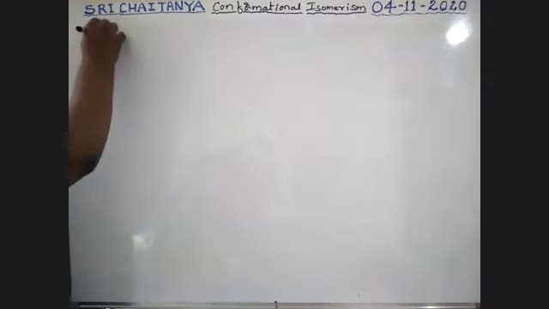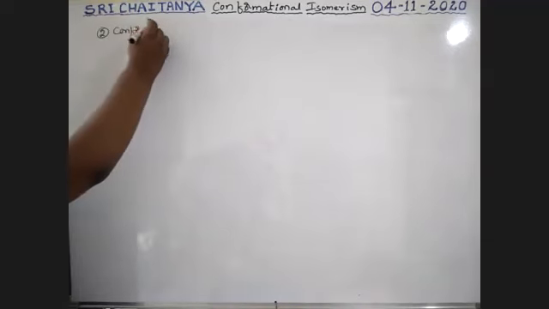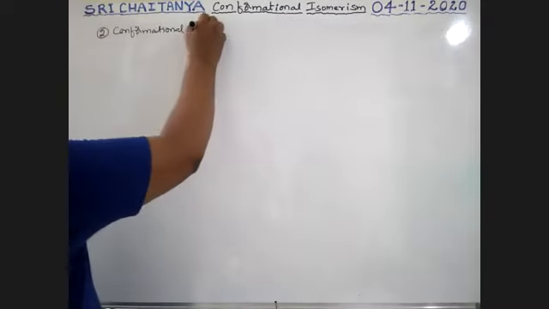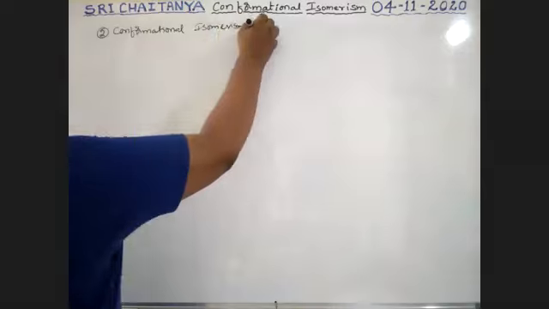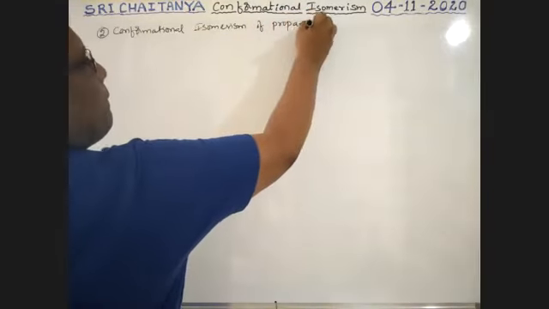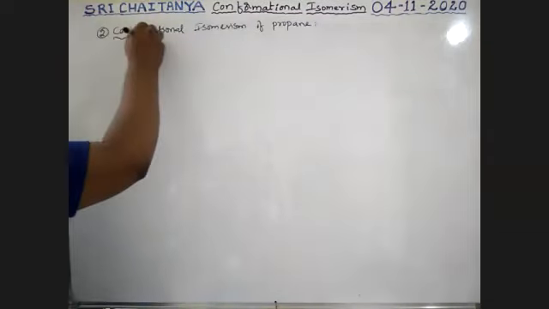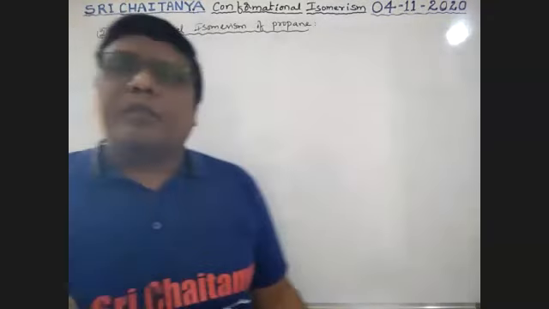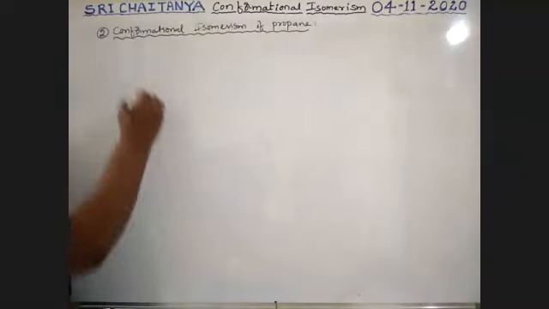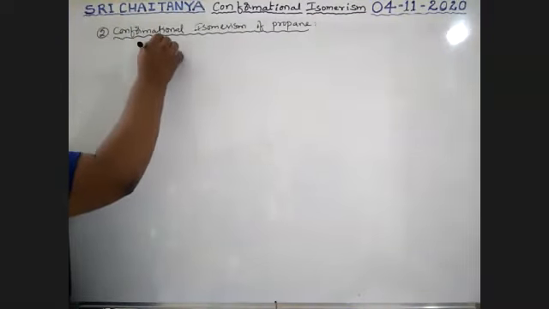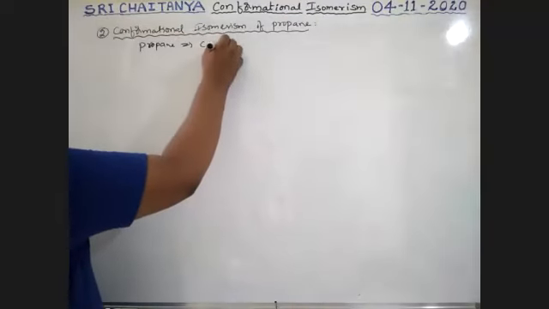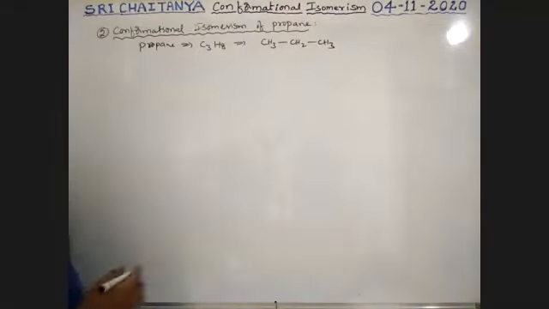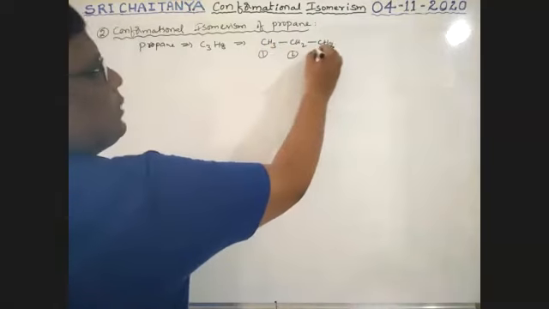Propane, formula C3H8, is CH3, CH2, CH3. This is the first carbon, second carbon, third carbon.